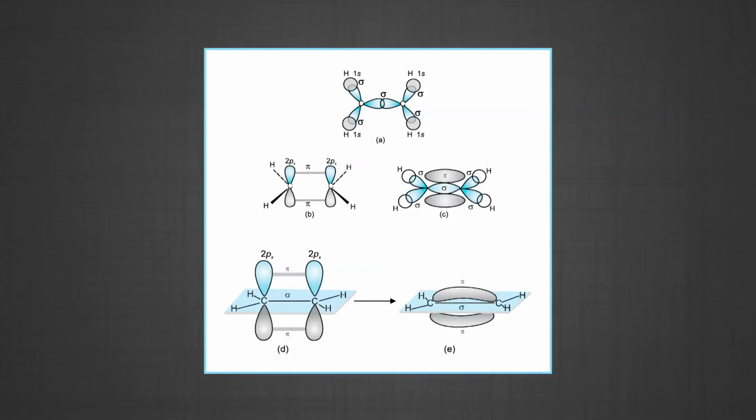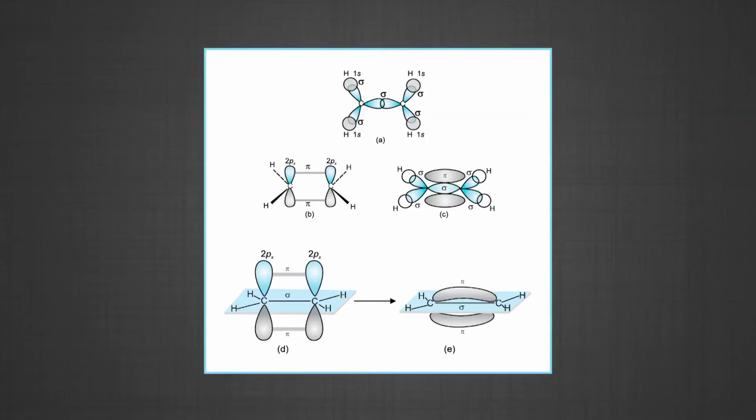The unhybridized orbital 2px or 2py of one carbon atom overlaps sidewise with the similar orbital of the other carbon atom to form weak pi bond, which consists of two equal electron clouds distributed above and below the plane of the carbon and hydrogen atoms. Thus, in the ethene molecule, the carbon-carbon bond consists of one sp2-sp2 sigma bond and one pi bond between the p orbitals, which are not used in the hybridization and are perpendicular to the plane of the molecule.